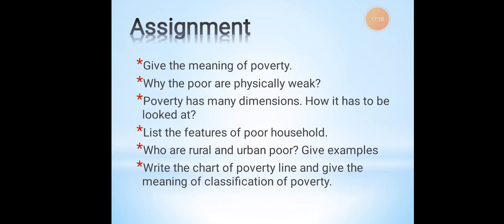The assignment part: give the meaning of poverty, why the people are physically weak, poverty has many dimensions, how it has to be looked at. List the features of poor households, who are rural and urban poor, give examples. Write the chart of poverty line and give the meaning of classification of poverty.